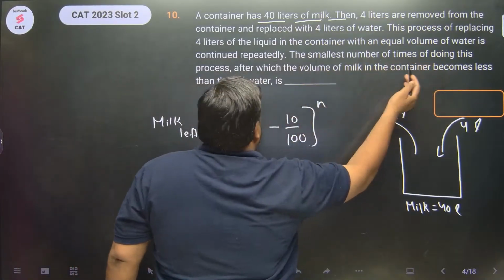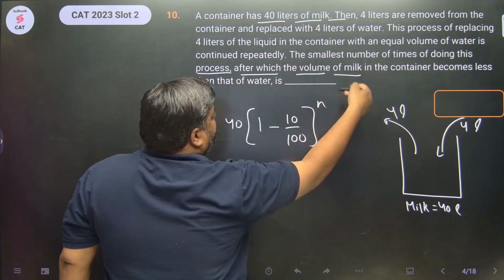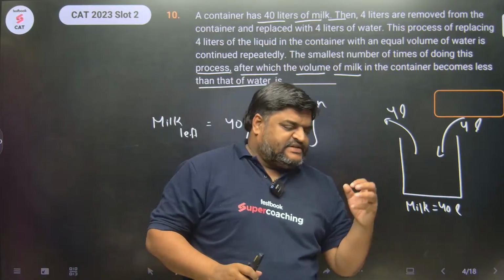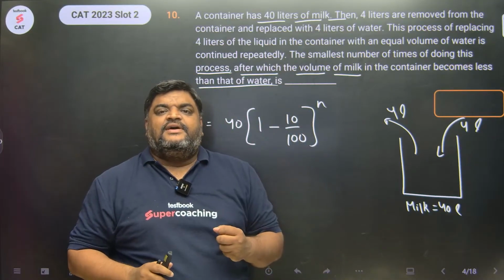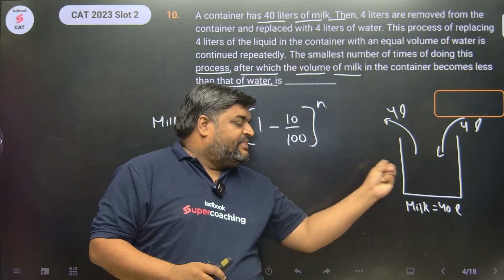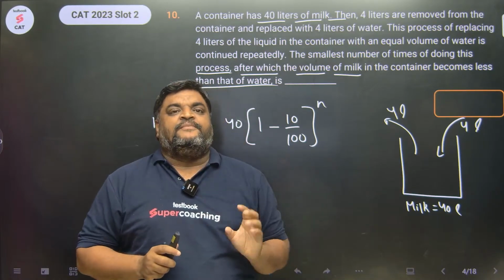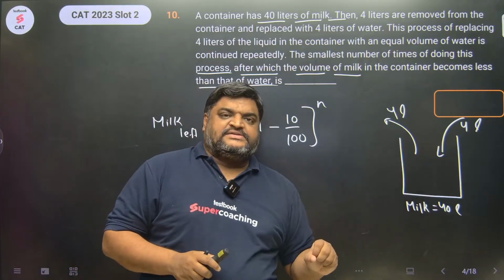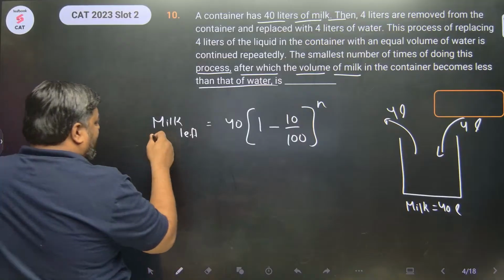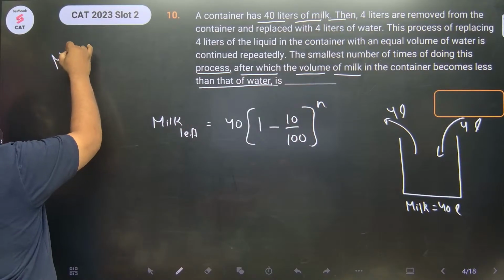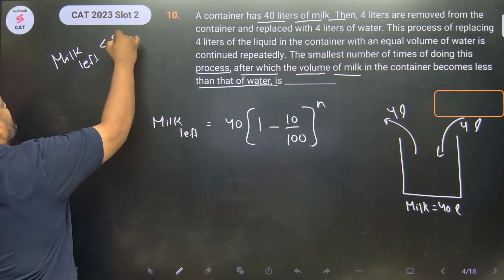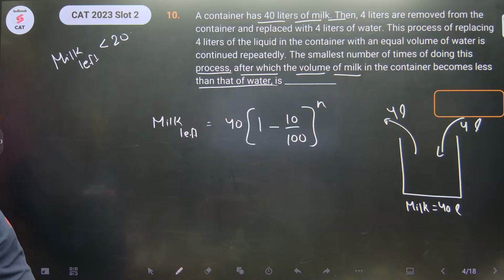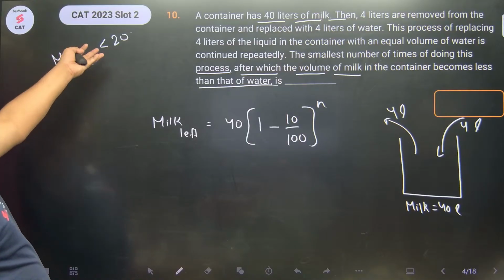The smallest number of times of doing this process after which the volume of the milk in the container becomes less than that of water. After some repetitions of this process, the amount of milk is less than the amount of water, meaning the amount of milk is less than 50%, less than 20 liters. So I want the milk left to be less than 20. For milk less than 20, what is the value of n?